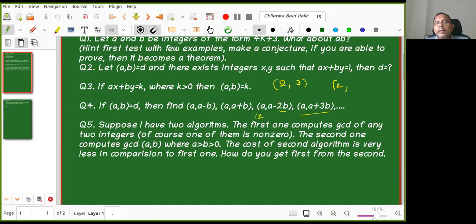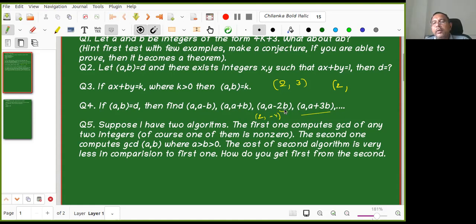This is 2 comma 3, so a is now 2 into b, so 3 into 2, 6. So 6 minus 2 is minus 4, right? So 2 comma minus 4, GCD is 2. I think it is due to the minus sign. It should be plus, then it would be right. No, plus also not a problem.